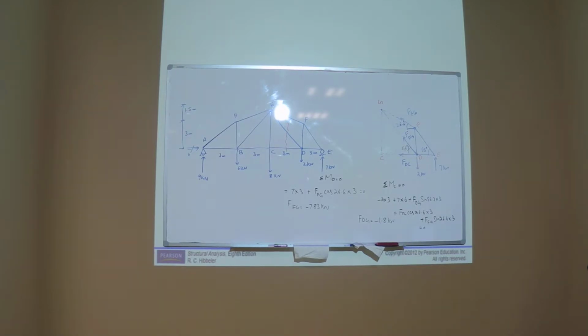So be very careful. The method of joints seems easier, but at joint D, how many forces will there be? Five. At joint D, there will be five forces, with one known.